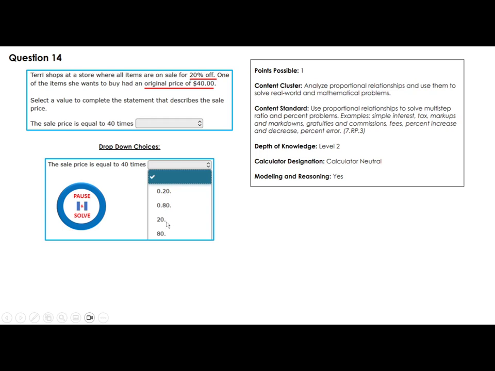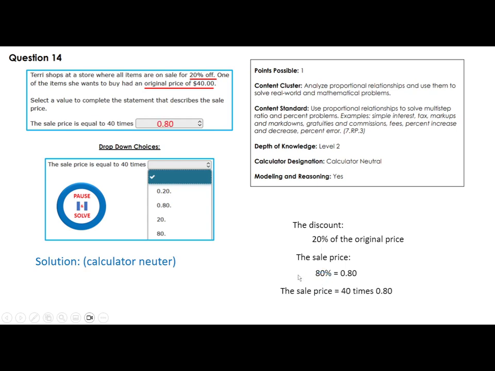This one is kind of tricky, because you need the sale price, not the discount. So you can say the discount is 20%. 20% means 0.20, okay? So the sale price will be what? 80%. If the discount is 20%, the sale price is 80%. So that's what you have to put right here.